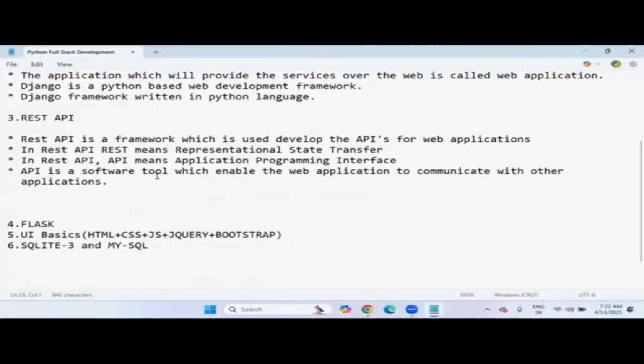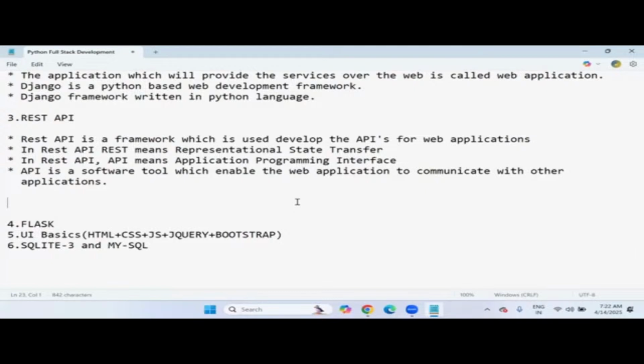For that, we need to generate an API as a web developer's responsibility. So for generating APIs, we use another framework called REST API. The API is a software tool which enables the web application to communicate with other applications.